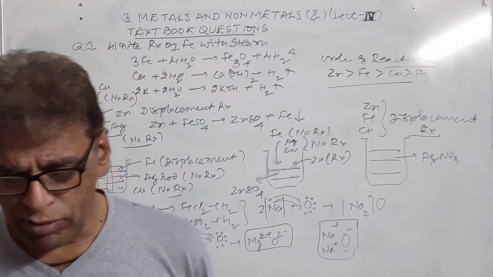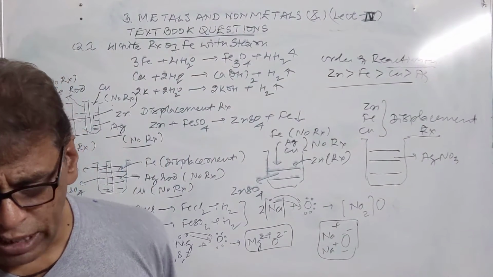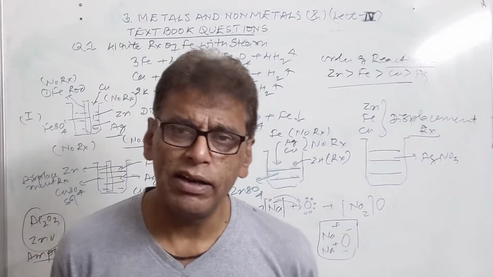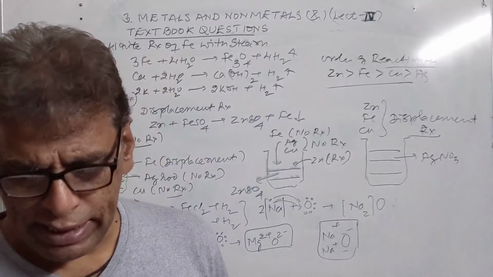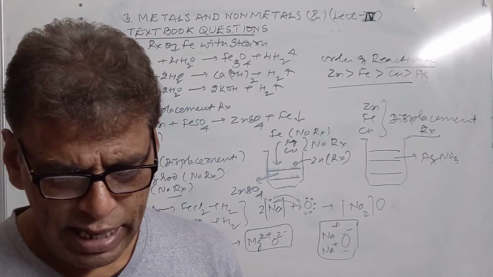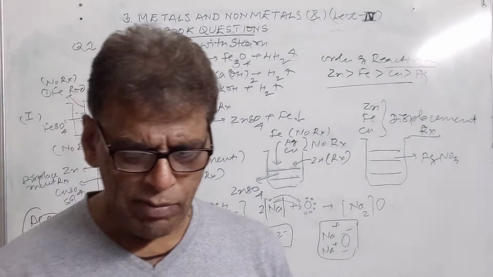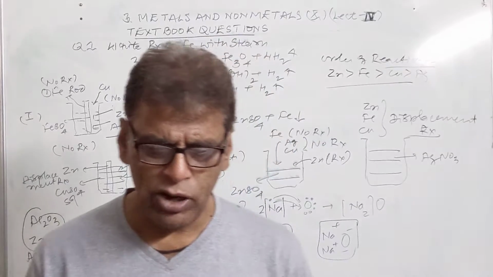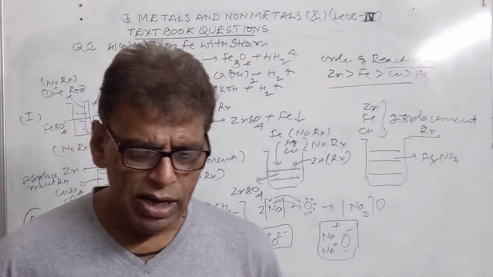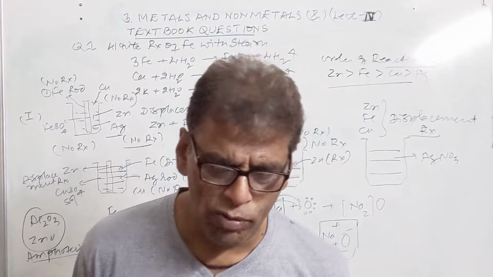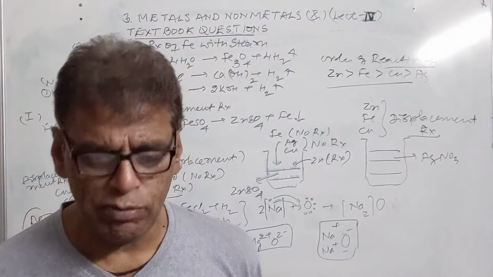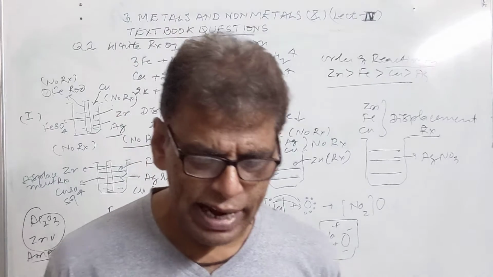Name one metal and one non-metal which exist in the liquid state. The metal is mercury, or gallium or cesium. The non-metal is bromine, which exists in the liquid state. Then name the metal which has a very low melting point and can melt with the heat of your palm. These are gallium and cesium. They have a very low melting point due to weak metallic bonding in their metallic lattice.